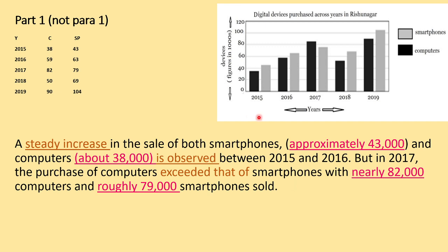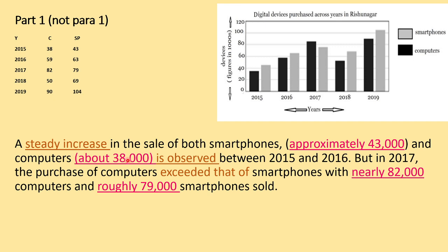So first my part is 2015-2016. सबसे पहले 2015 और 2016 के बारे में मैंने लिखना है. So as I've already told you, I can see here a steady increase. तो मैंने वही word use किया है. So this is the specific vocabulary. ये specific vocabulary है for writing an analytical paragraph.